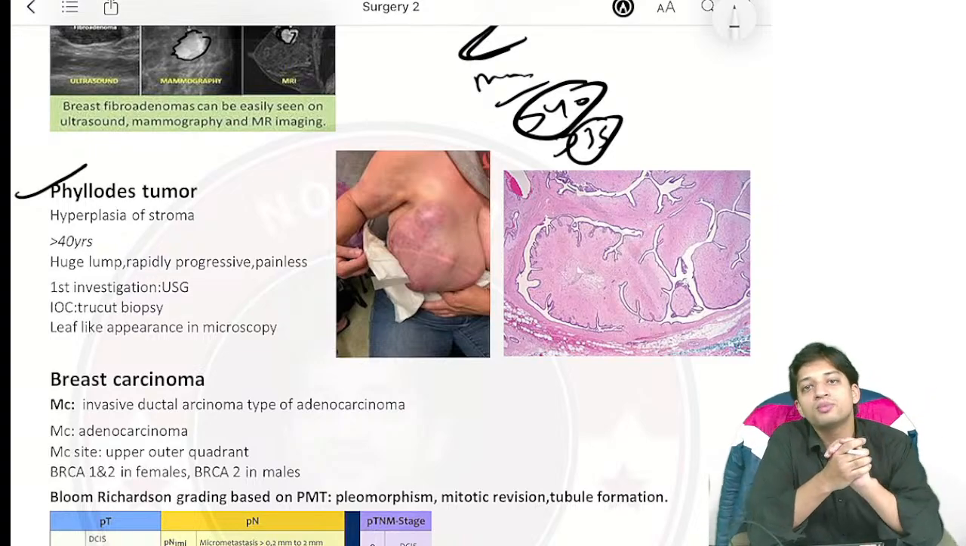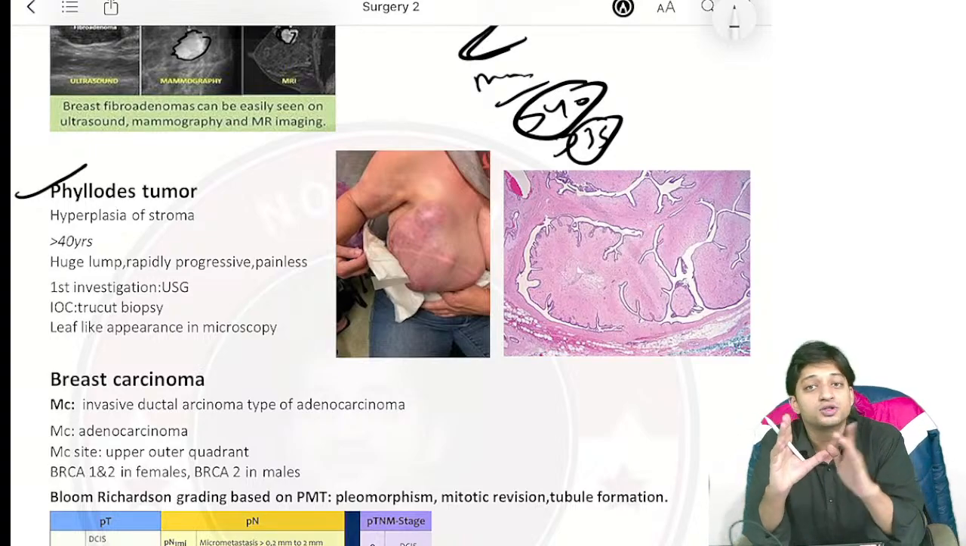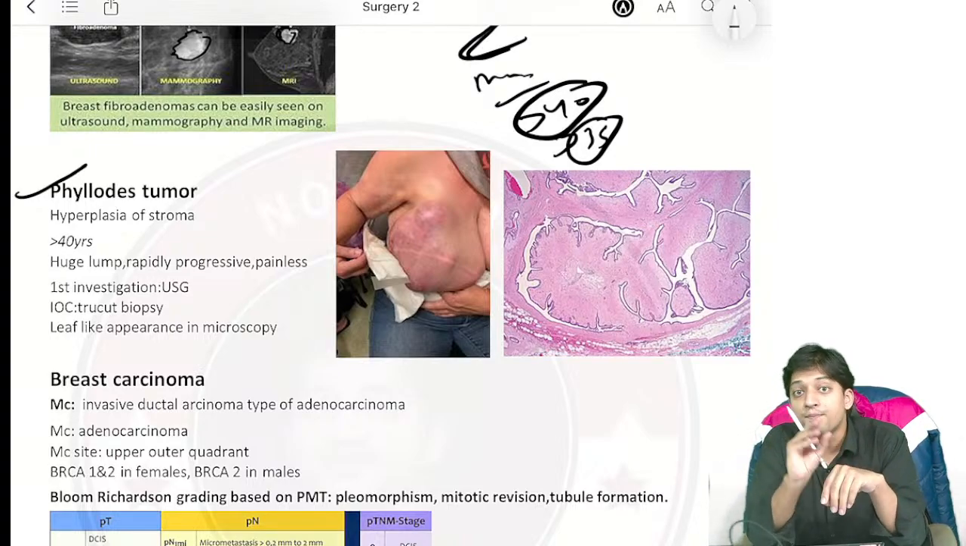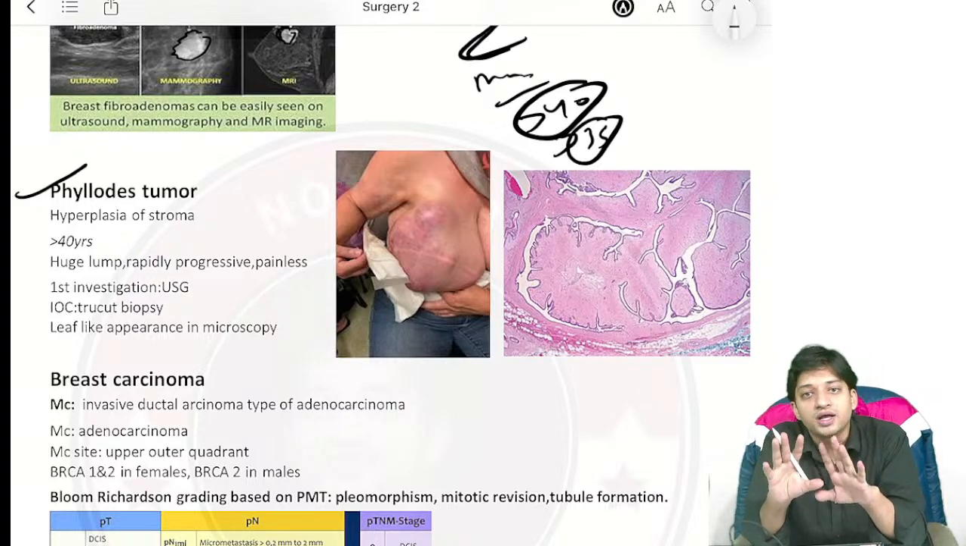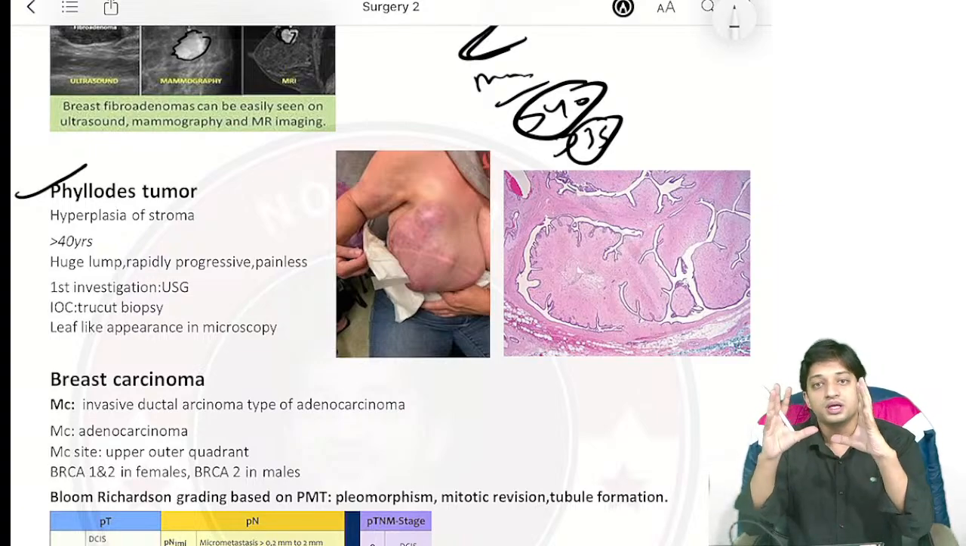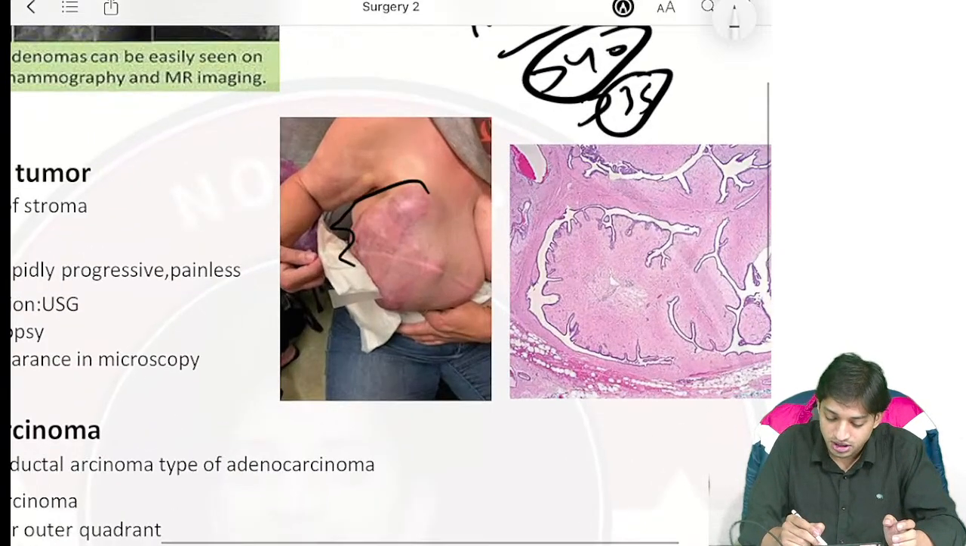Now, again, age group is very important. Compare: in fibroadenoma, I told you a 15 to 25 years age group female, right? Hypermobile lump, painless lump. In Phyllodes tumor, what is happening? Here also, the lump is painless, right? But it will be an enlarged, engorged lump. Look at the image like this.